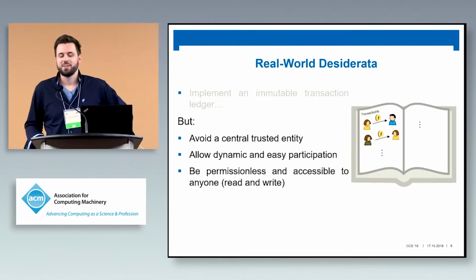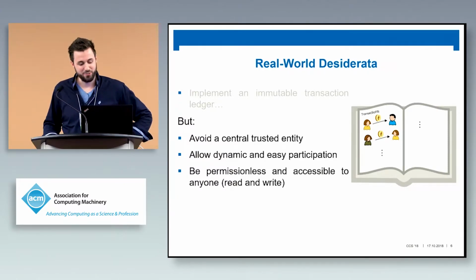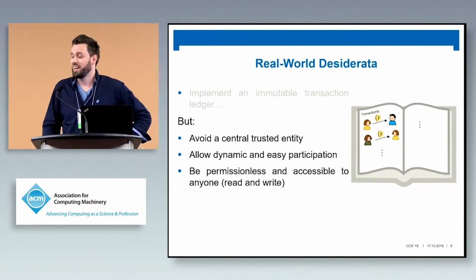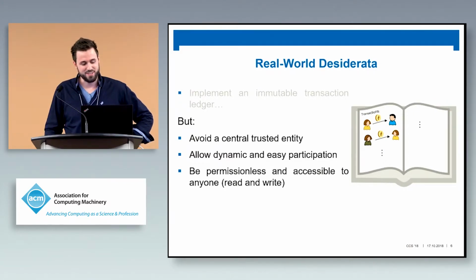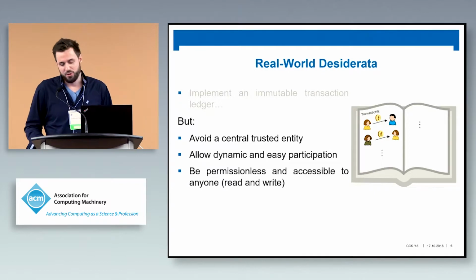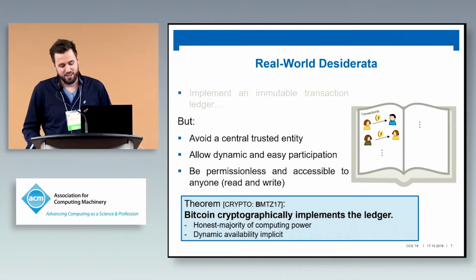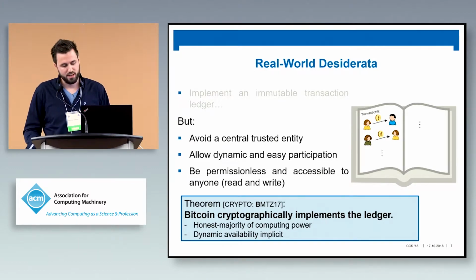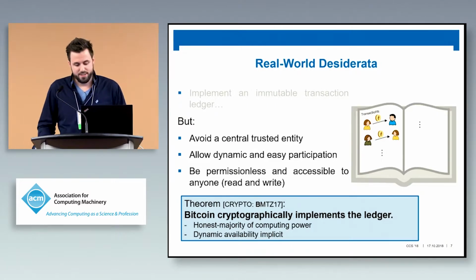The problem that makes it really hard to implement are the real-world constraints that one imposes on blockchain protocols. One should at all times avoid a central trusted entity. One should allow for dynamic participation. People can come and go at will. And one should be permissionless and accessible to everyone. The nice thing also is that in the Crypto paper last year, we proved that Bitcoin achieves the ledger functionality, fulfilling all of these properties under the honest majority assumption of computing power, and also in the dynamic availability setting.